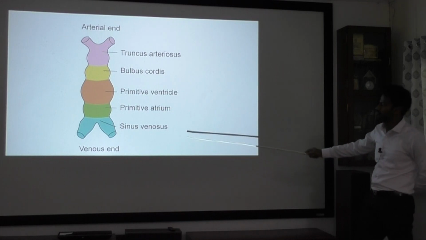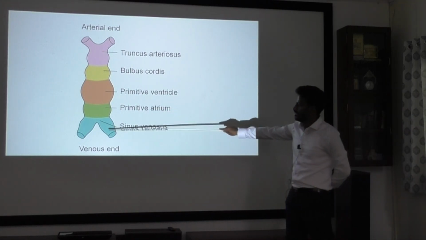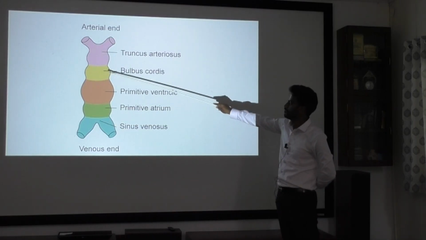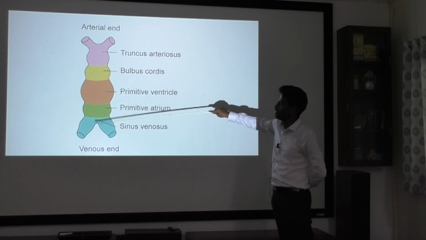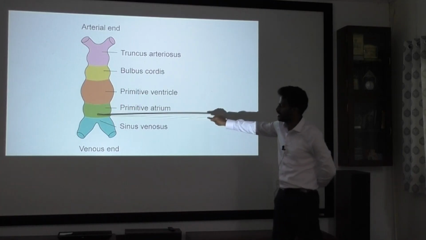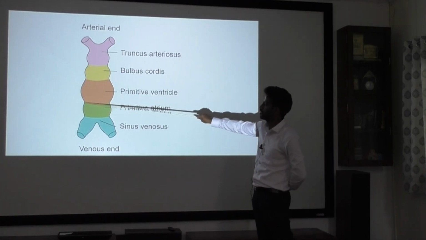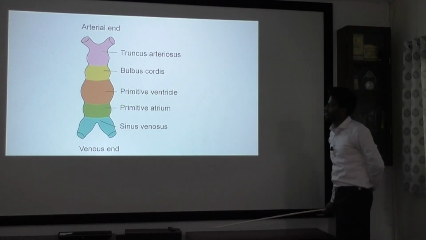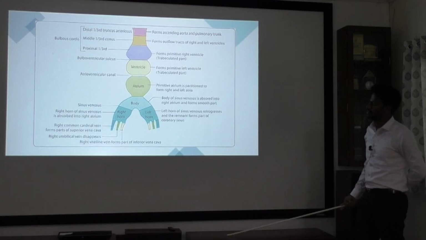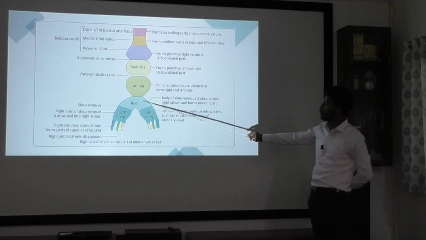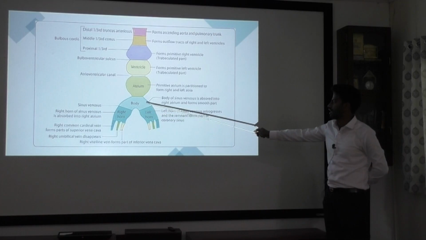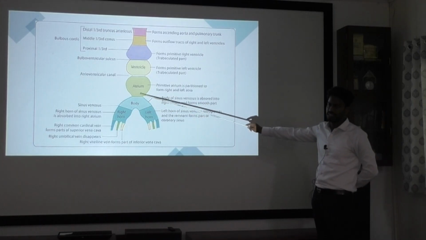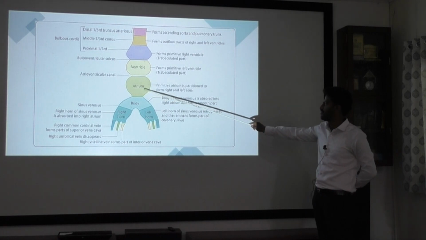So this is the heart tube representation. At the caudal end we have sinus venosus, primitive atrium, ventricle, bulbus cordis and truncus arteriosus. It will form constrictions and dilatations: the atrioventricular constriction, and this is the bulboventricular constriction. We'll see the fate of this for better understanding. Your sinus venosus body will form your right atrium, absorbed into the right atrium. Your atrium will form the common atrium, which is again divided into right and left atria.